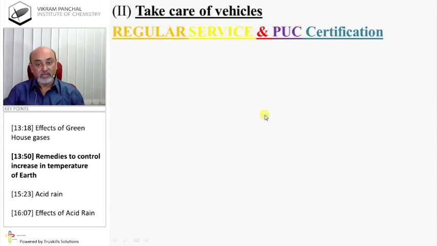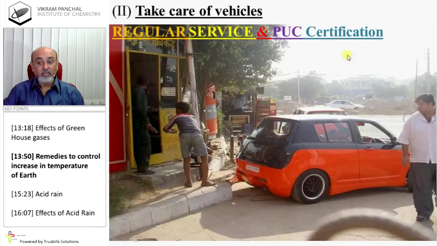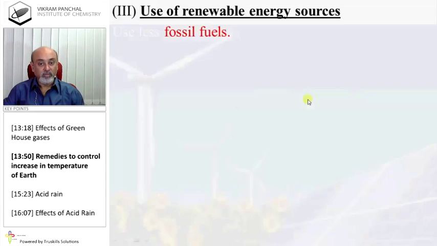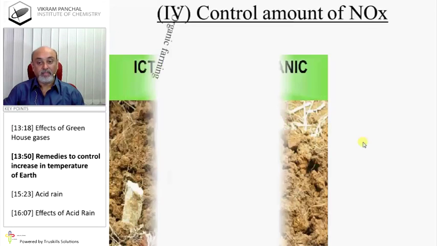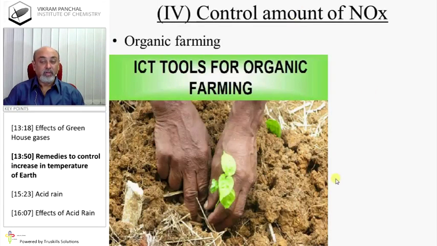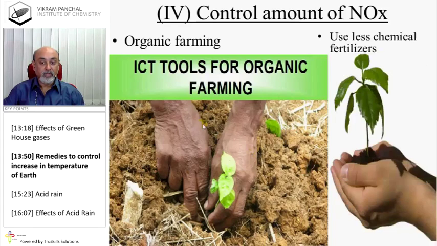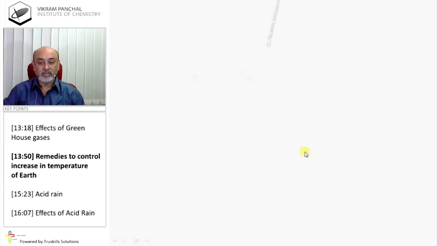Take care of vehicles. Regular service and PUC certification should be done authentically. Use renewable energy sources: use fewer fossil fuels and use renewable energy sources like windmills, solar cells, solar panels, etc. Control the amount of nitrogen oxides, and for that use organic farming. Use fewer chemical fertilizers.